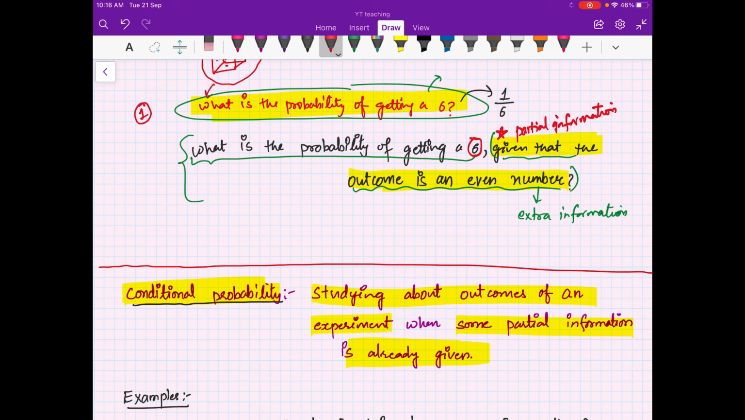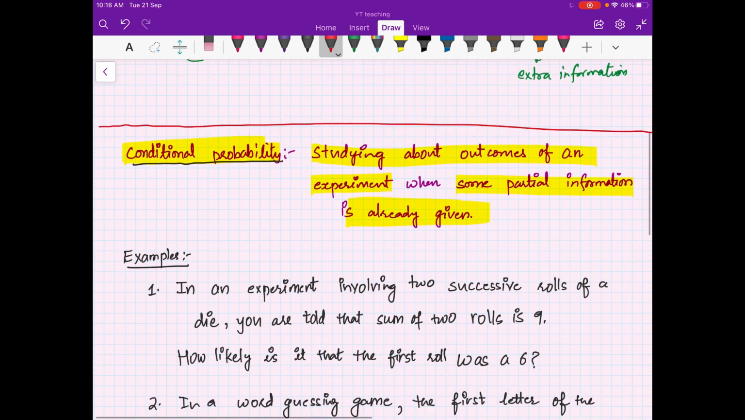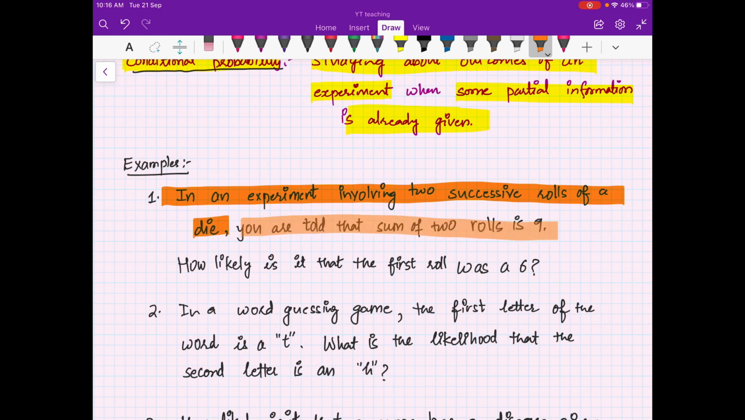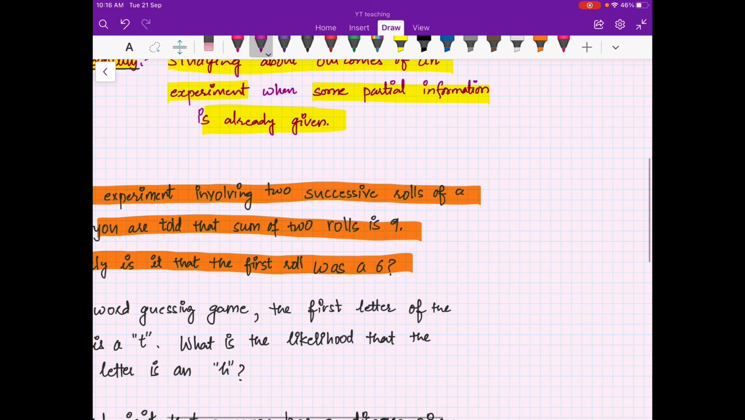There may be different cases where you may be asked to compute conditional probabilities. For example, in an experiment involving two successive rolls of a die, you are told that the sum of the rolls is 9. I am asking you, how likely is it that the first roll was 6? So your experiment involves two successive rolls of a die.